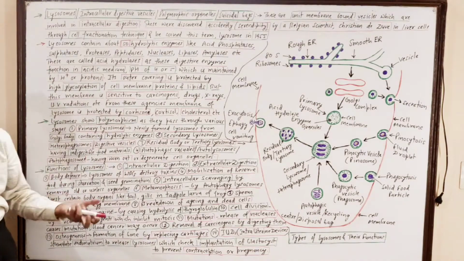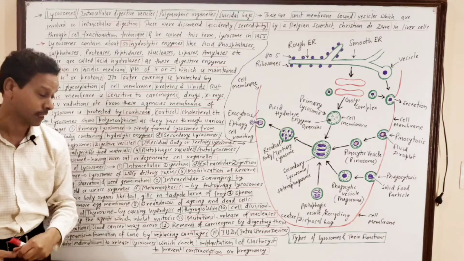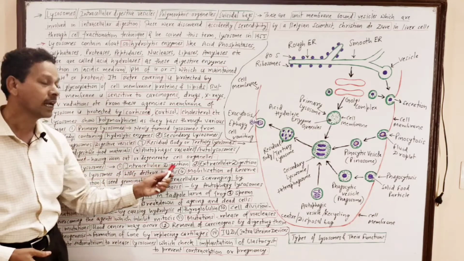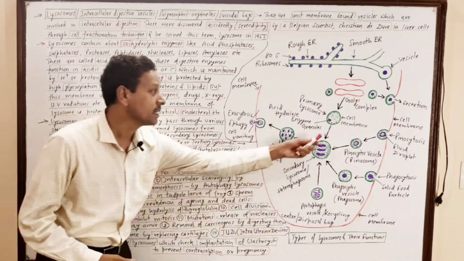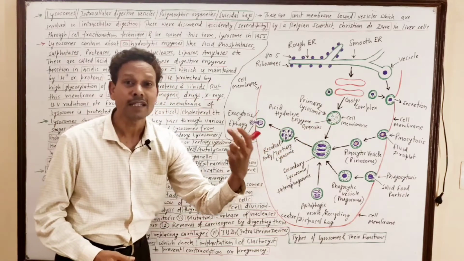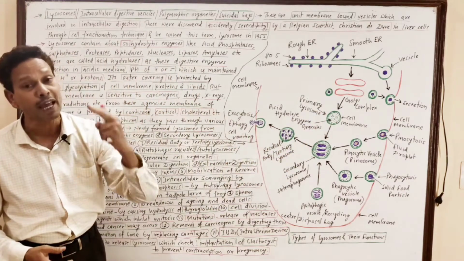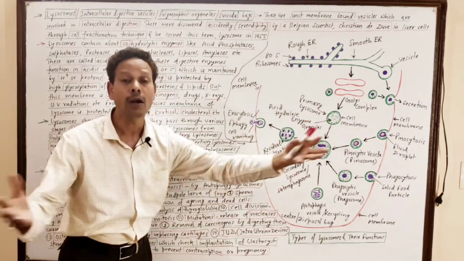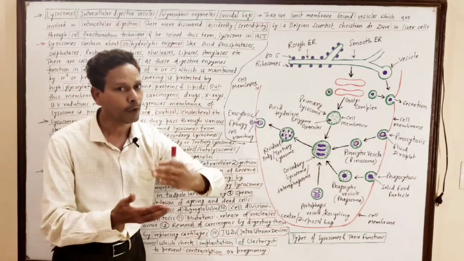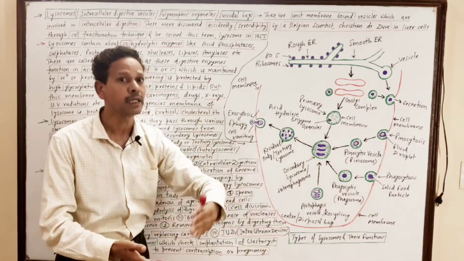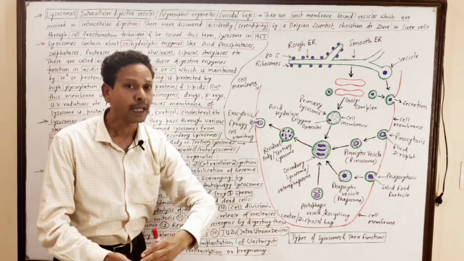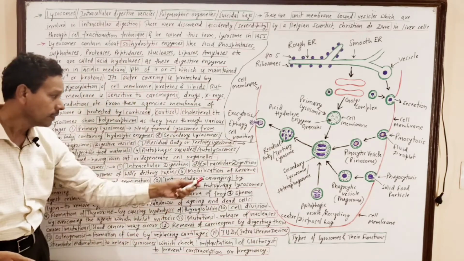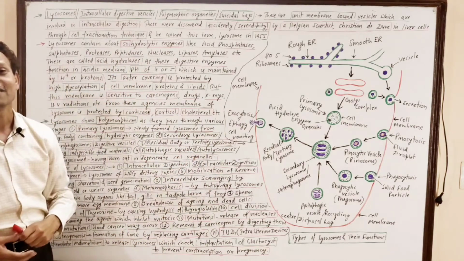These lysosomes perform different functions. The functions are very important for all competitive exams. Functions of lysosomes. First, intracellular digestion. In these lysosomes, the acid hydrolase enzymes, which act in acidic medium, are involved in the digestion of all types of food: carbohydrates, nucleic acids, proteins, fats, as well as extracellular digestion.